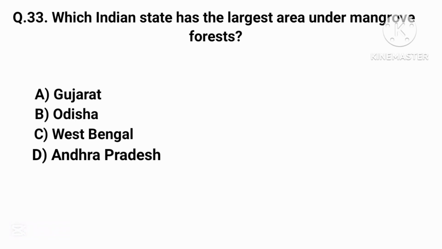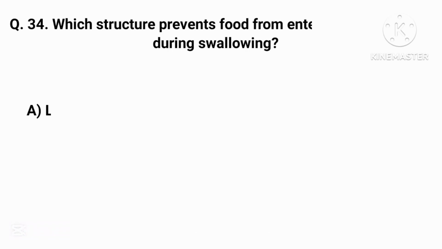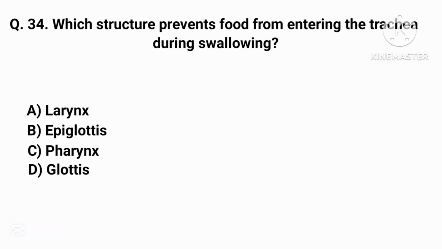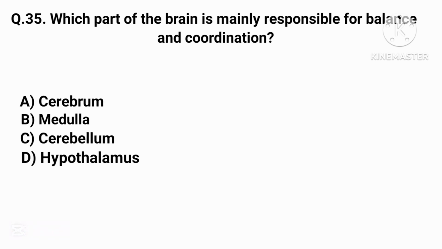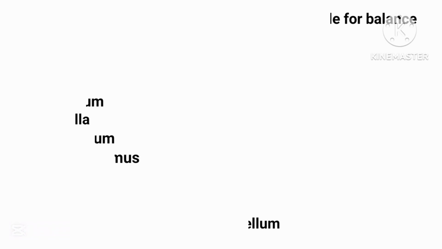Which Indian state has the largest area under mangrove forest? Correct answer is option C, West Bengal. Which structure prevents food from entering the trachea during swallowing? Correct answer is option B, epiglottis. Which part of the brain is mainly responsible for balance and coordination? Correct answer is option C, cerebellum.